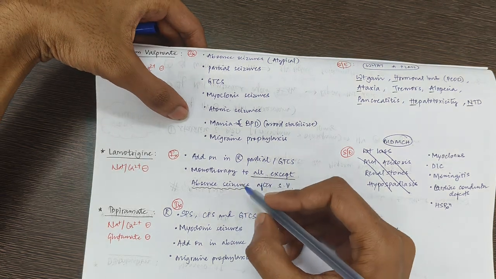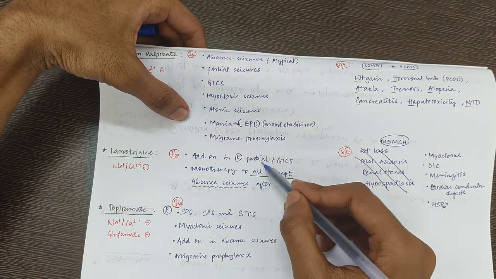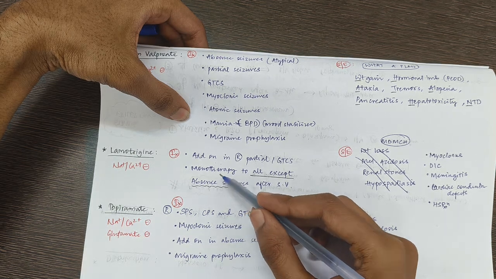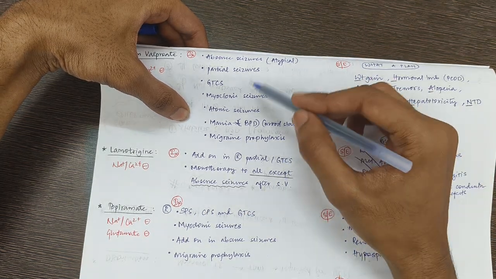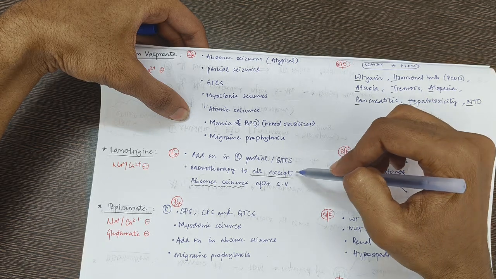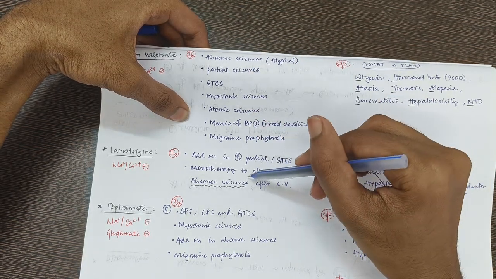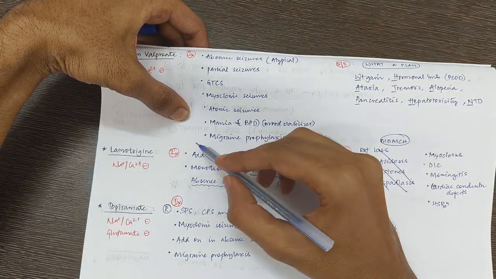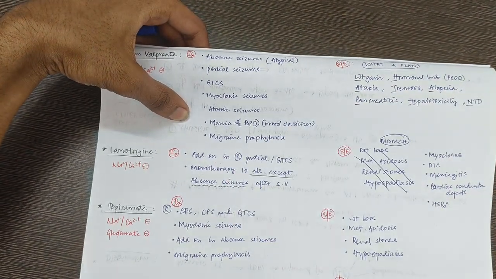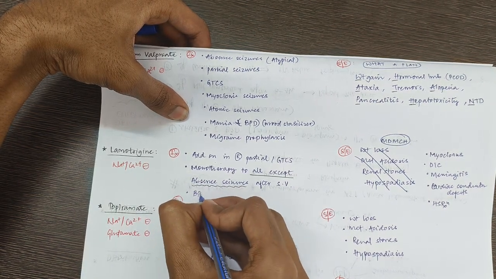Next you are going to see lamotrigine. Okay, lamotrigine, it was used as an add-on therapy previously, but presently it is used as monotherapy for all types of seizures. Like sodium valproate, it is preferred in all seizures except the absent seizures. The one more thing which is helpful here is it is used as a part of BPAD, that is bipolar affective disorder.